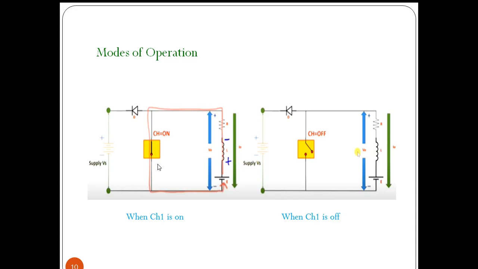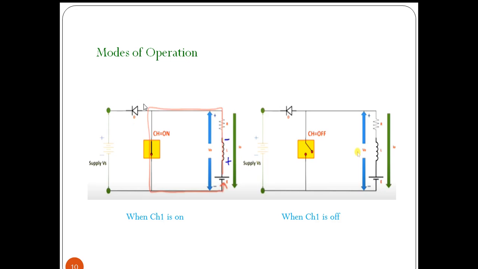Whenever the chopper is on, due to this battery, the current flows in this direction. As we have just seen, current flows in the reverse direction. We assume the current flows due to the supply from top to bottom, but whenever we switch on the chopper, due to this battery, current flows in this closed path, and the supply won't conduct as we have placed a diode, so it is reverse biased.